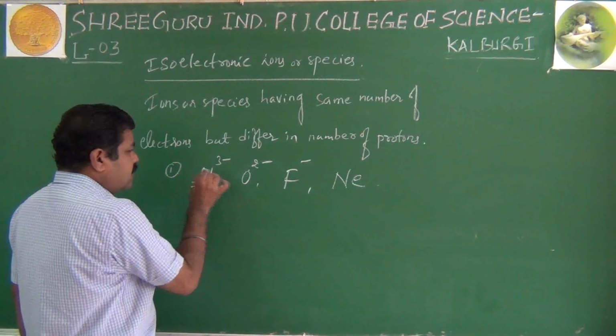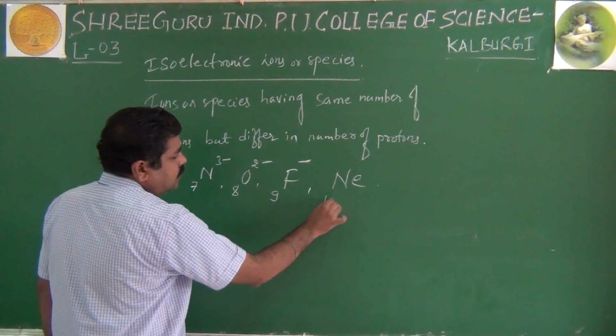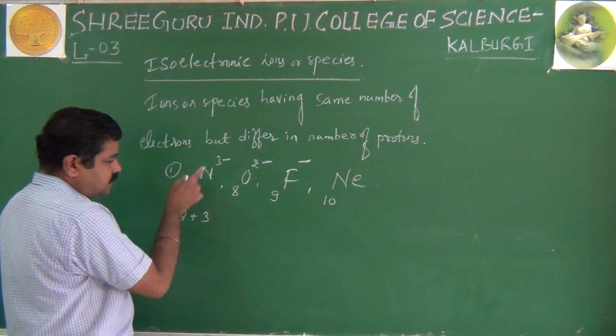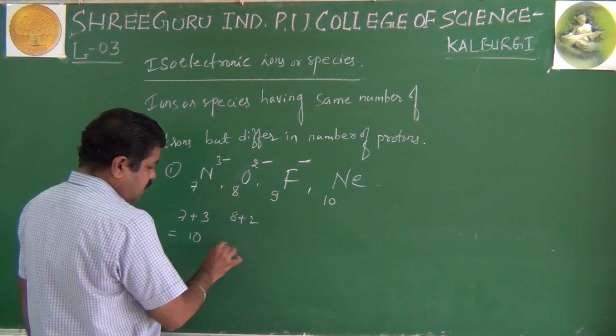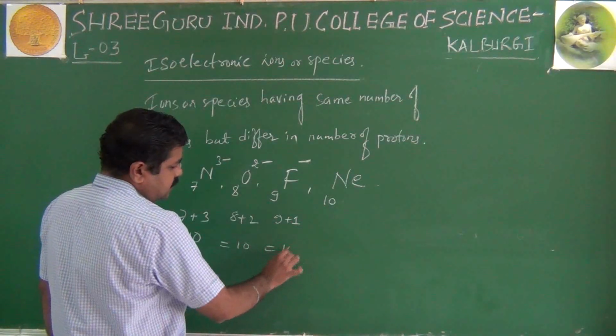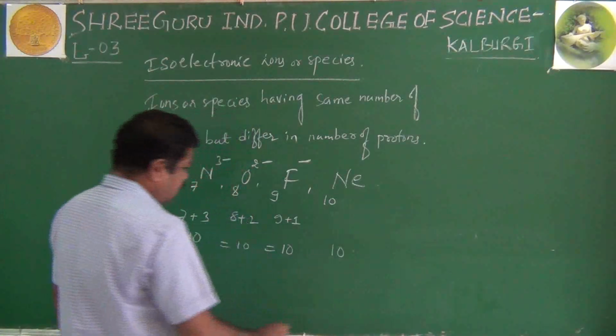Here nitrogen 7, oxygen 8, fluorine 9, right? And neon once again 10. So gaining electrons, 7 plus 3 you add here, that is 10. 8 plus 2 once again 10, right? 9 plus 1 once again that is 10, and neon as it is, that is 10.